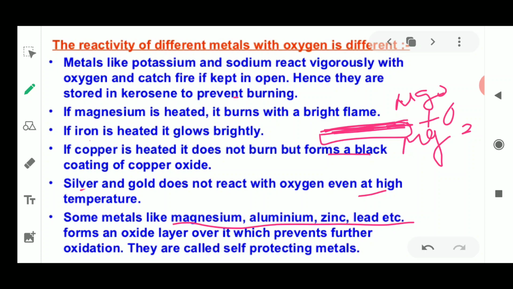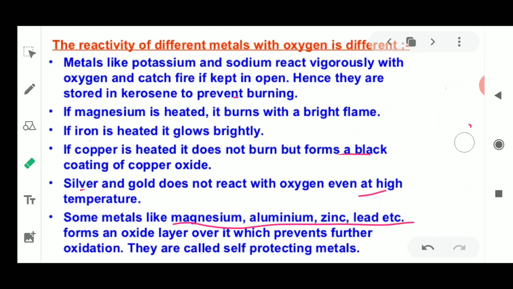Okay, so this prevents the further oxidation of the metal when it has to go under a reaction. So you have to clean this magnesium oxide layer before using the magnesium ribbon for burning. Why do we have to clean? Because a white colored magnesium oxide layer is already present on the ribbon, which prevents further oxidation. It is not going to allow the oxygen to reach the magnesium for the reaction, so there will be no reaction.